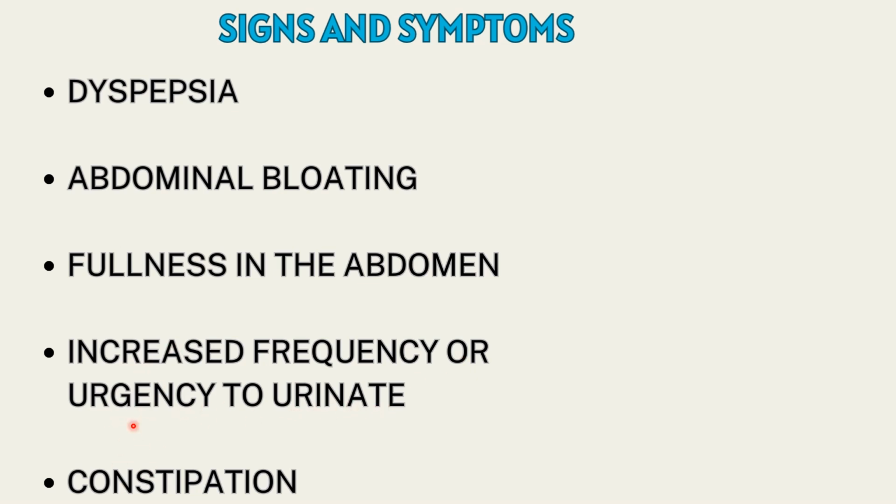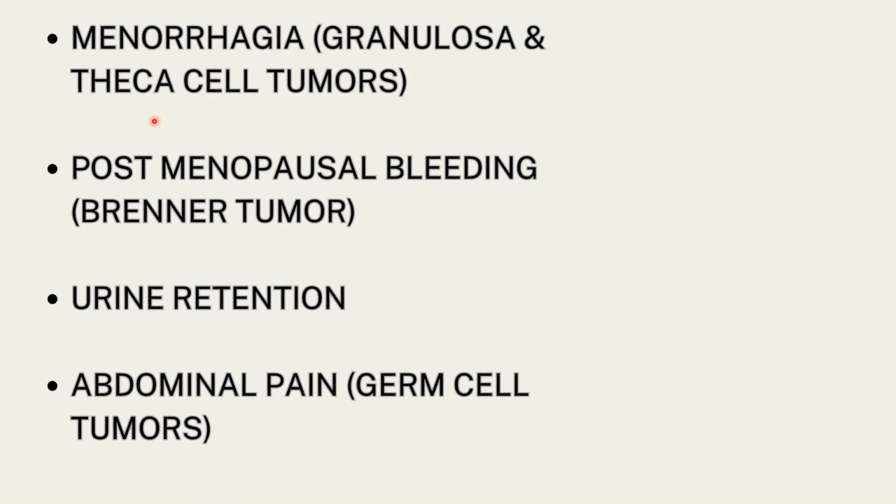These are usually the pressure symptoms. When the tumor grows in size, it exerts pressure on the adjacent organs. The adjacent organs, we know, are the urinary bladder, rectum, and colon. So it leads to increased urinary frequency, urinary urgency, and constipation. Other signs and symptoms include menorrhagia.